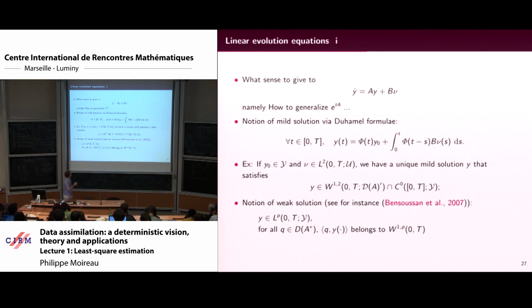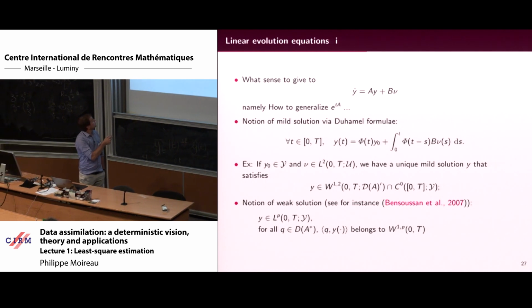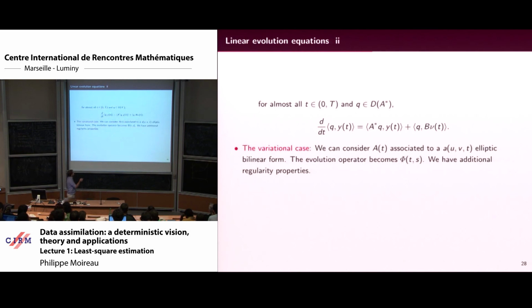You start with the first chapter of the Pazy, and then you go to the third or the fourth. Basically, when you are in an infinite dimensional situation, the only type of equation that you can use is the Duhamel formula, saying that y of t depends on y of 0 with the semigroup, the evolution operator, plus the variation of the constant. That's the formula that you are allowed to use, or if you don't want to use that, you have to give a sense to the dynamics in a weak way, by using test functions that also depend on time.